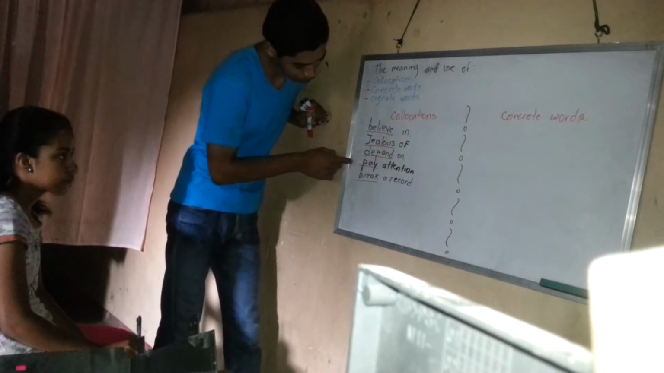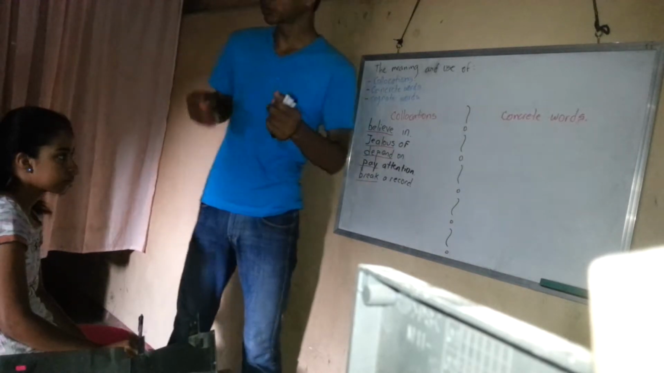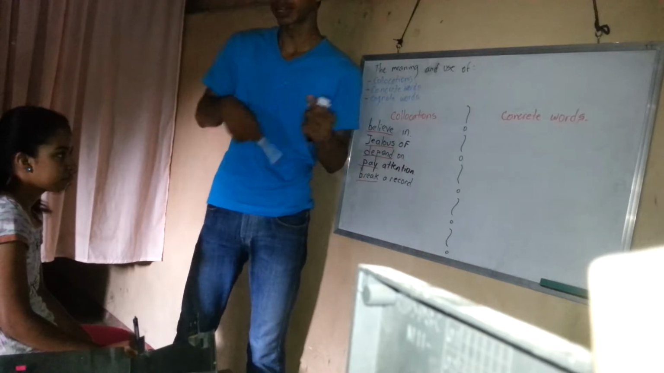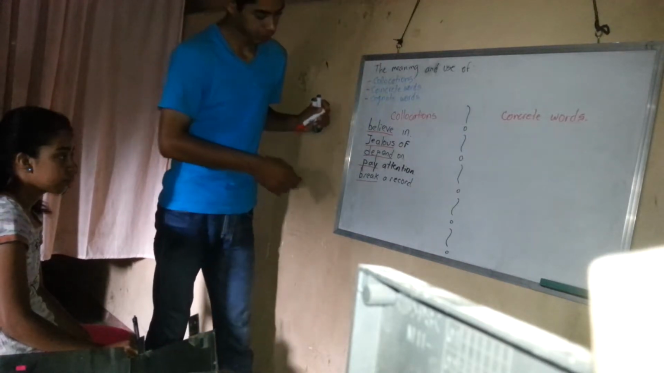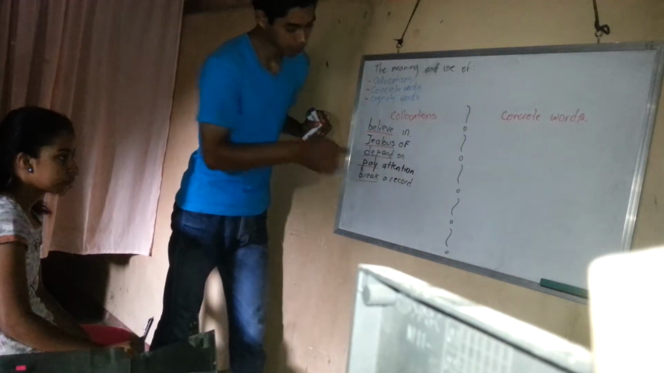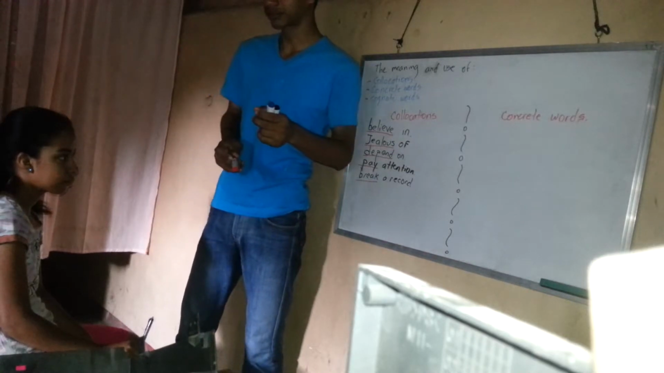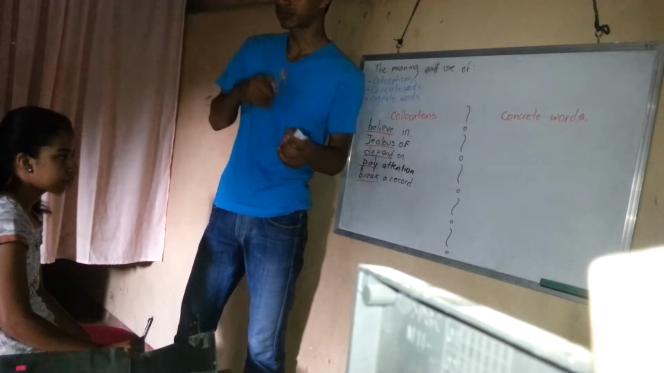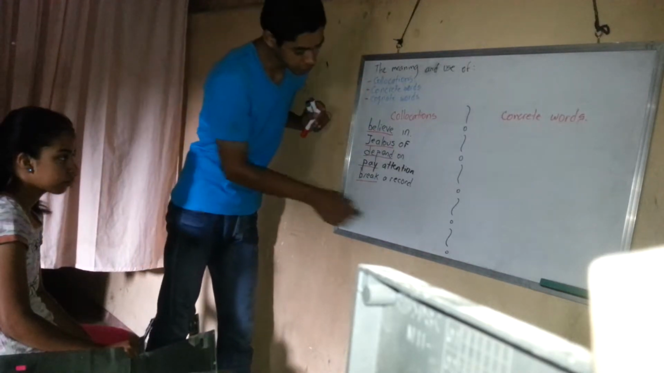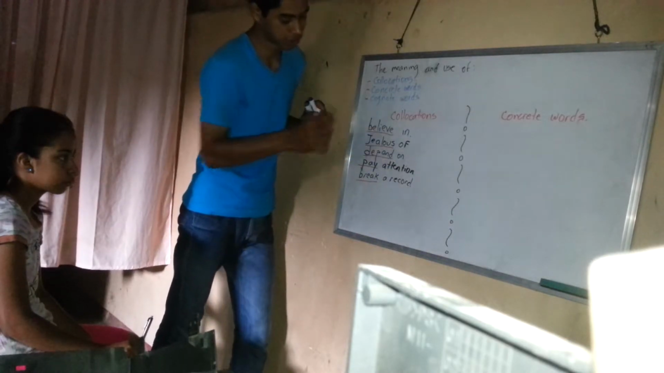Or here you have pay attention: I always pay attention to my teacher so I can understand what he means. And the last one, break record: Usain Bolt broke the record for being the fastest runner in the world. So here you have some examples with the word collocations.